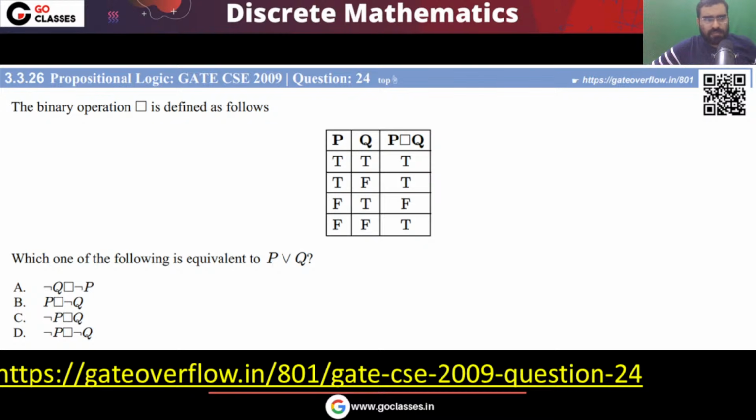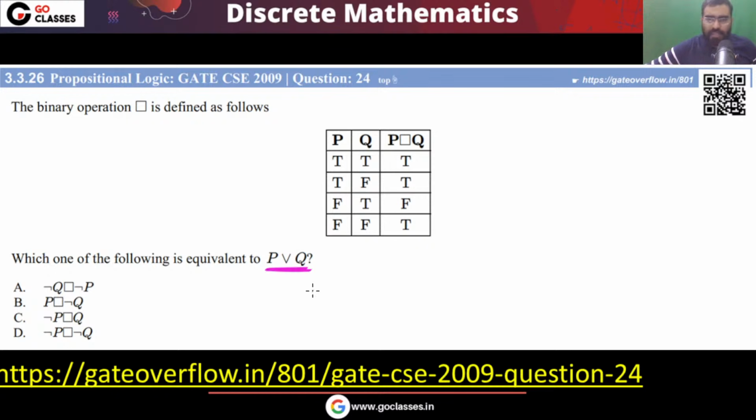Now let's see this. This is your GATE 2009 question. The question is saying that a new binary operation has been defined. Now the question is asking what this is equivalent to.